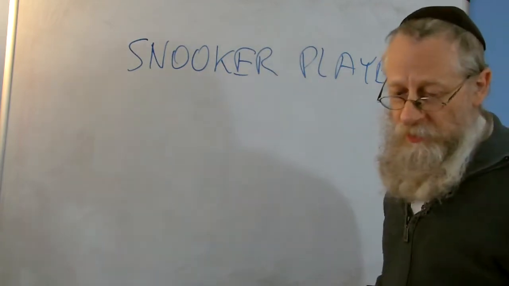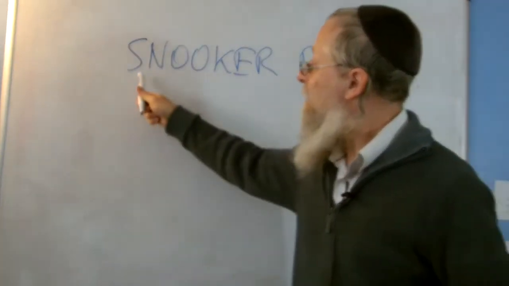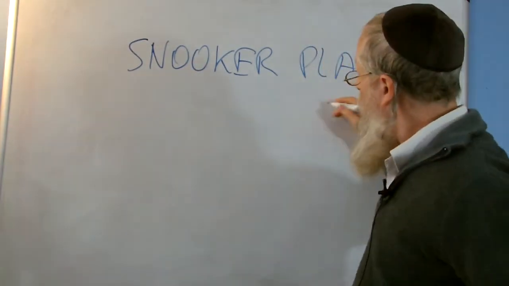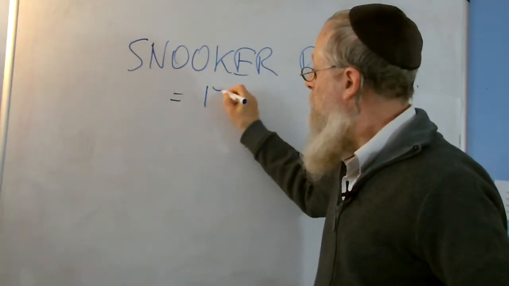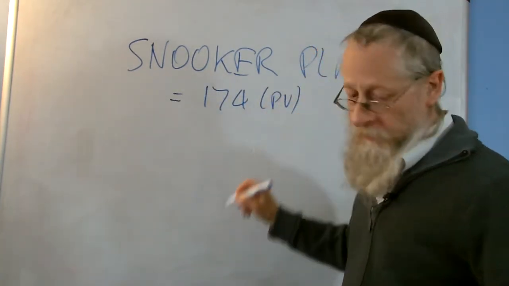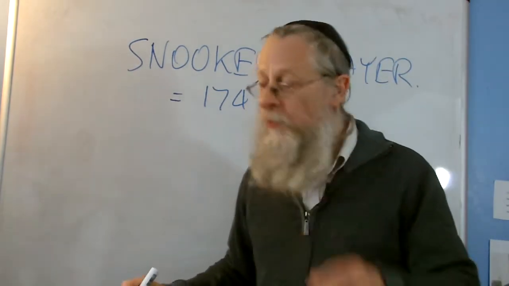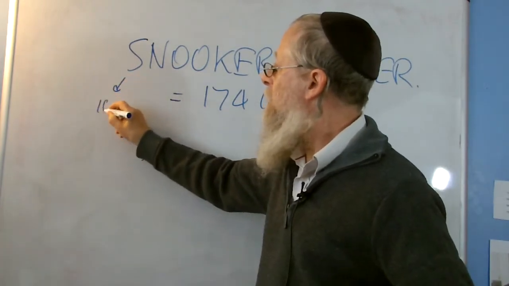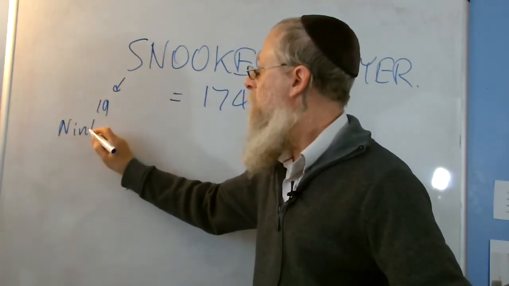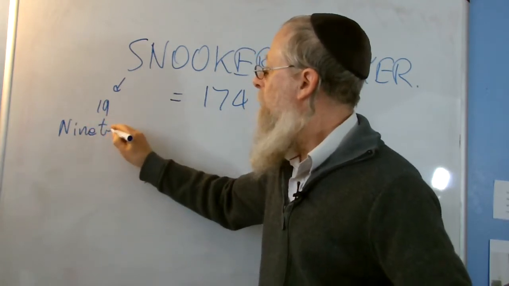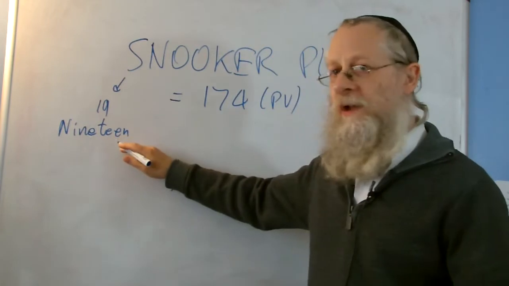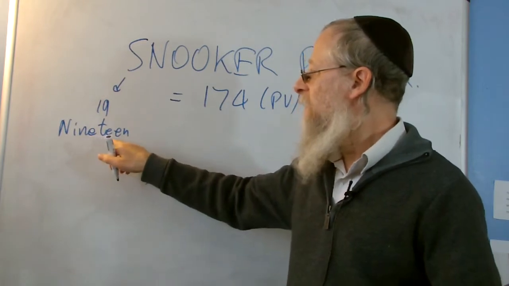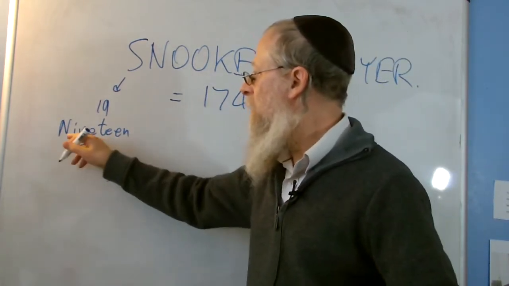Okay, snooker player, I'm going to use the placement values. S is the 19th letter, N is the 14th letter, O is the 15th, and if I add up all those letters, I'll get 174. That's the placement value. And then I'm going to use the large value, which I described this morning, and I'll say it again, where S is 19, and we take the word 19, if I can spell it right, 19, and I work out the placement value of 19. N is 14, I is 9, N is 14, E is 5, etc. And I'll get 86. So 19 is 86.